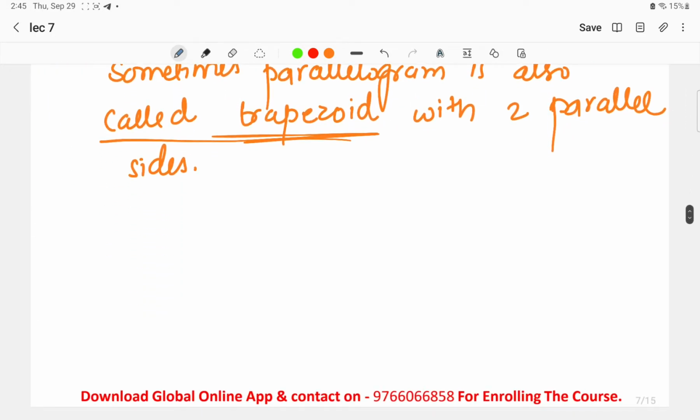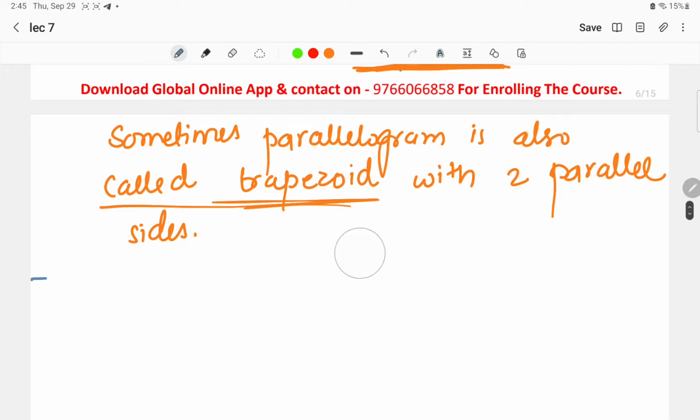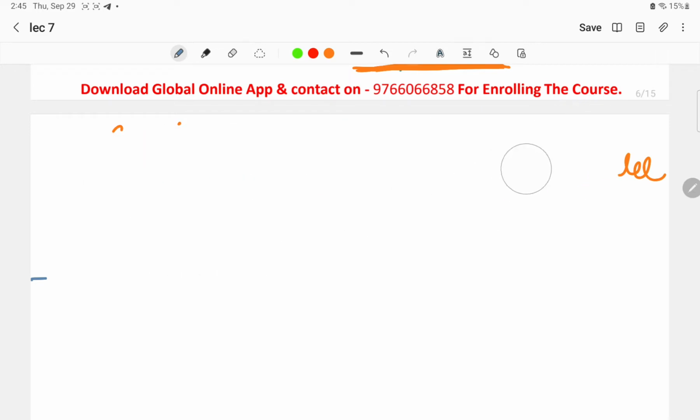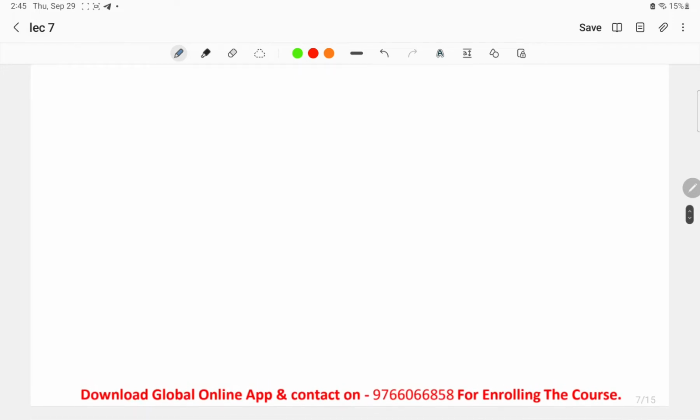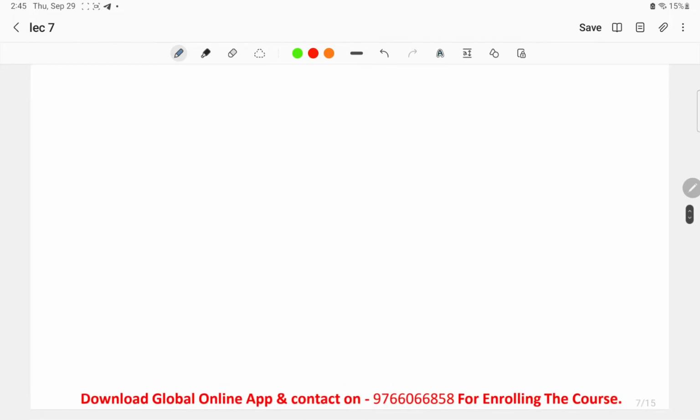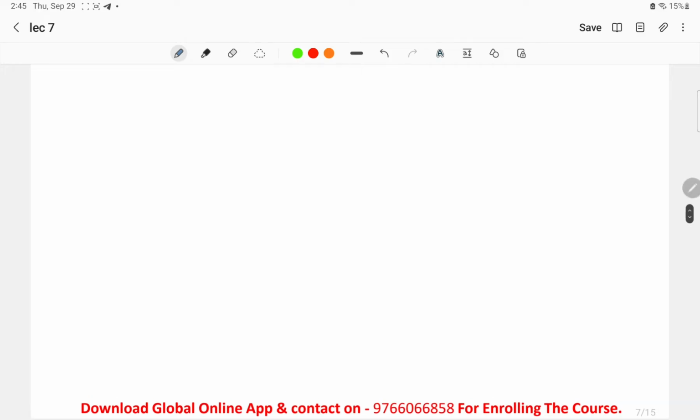Next, the things that we have to keep in mind regarding the trapezium right now are some of the facts, we can say. Let us discuss them one by one. Now try to take a screenshot, or try to note down the things whenever I write on the slide over here. Now, the shape of the trapezium.